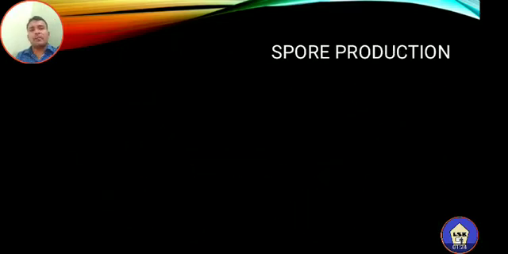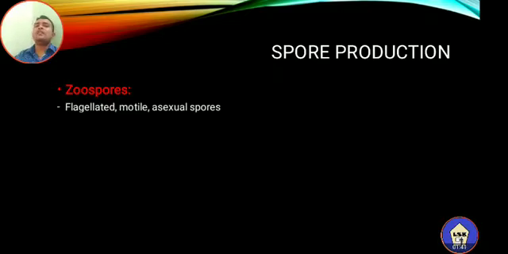The next very important type of asexual reproduction found in the lower organisms is spore production. See, there are different types of spore formation. The first one is called zoospore formation. What are these zoospores? Zoospores are flagellated motile asexual spores. They consist of flagella, elongated hair-like structures that mainly help in locomotion. So flagellated motile asexual spores are called zoospores.